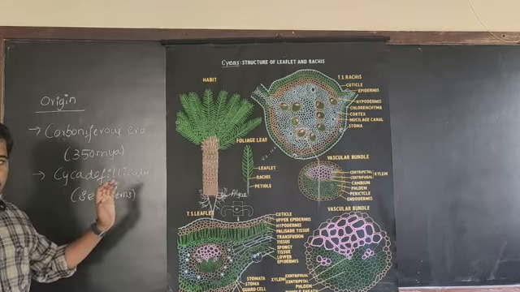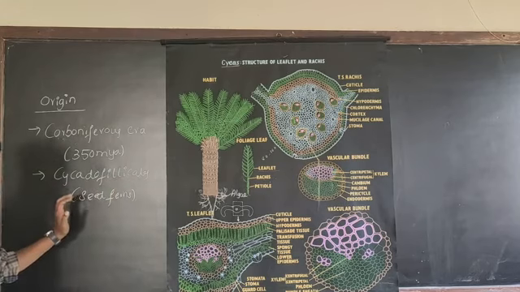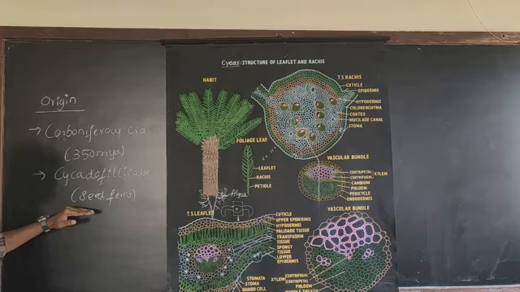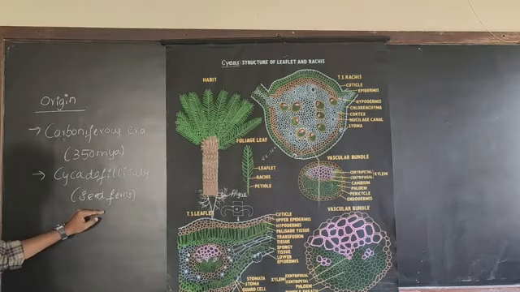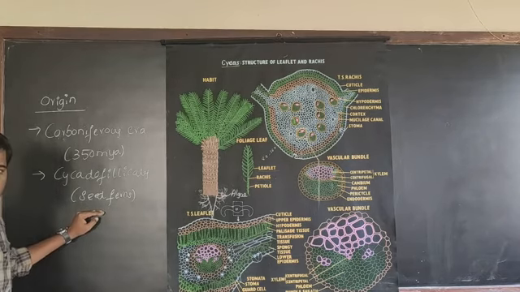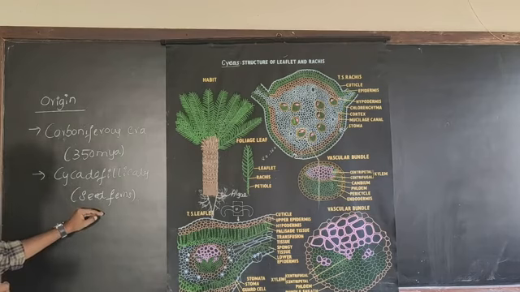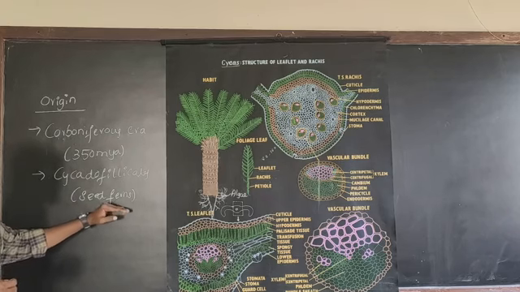These Cycadophilicales are the extinct or primitive gymnosperms, which bear the characteristics of both the gymnosperms and pteridophytes. That's why they are commonly known as seed ferns.